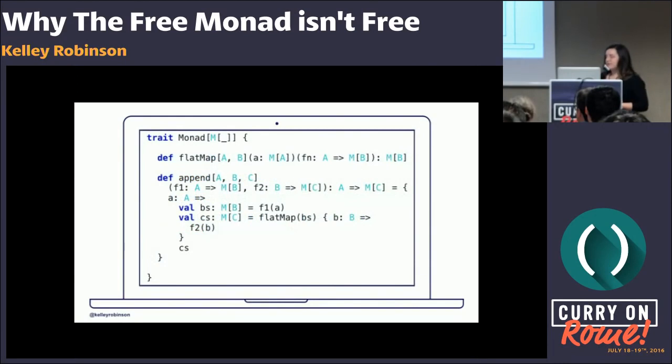And flat map can also define the monoid operation of append. I've been very explicit about how I've defined this here, because the append method is evaluating the functions as it's chaining operations together, composing them, and then returning the new value.